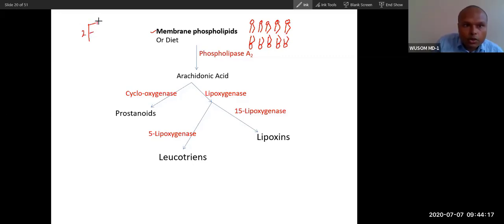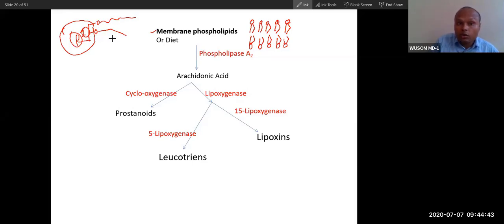Second carbon. So the first carbon is saturated, the second carbon is unsaturated, and this makes the phosphate head. This second carbon has an unsaturated fatty acid, and it will be removed by the enzyme phospholipase A2, PLA2.